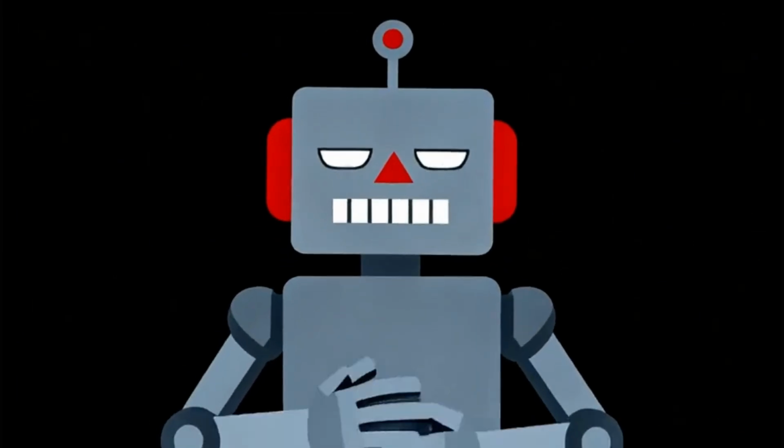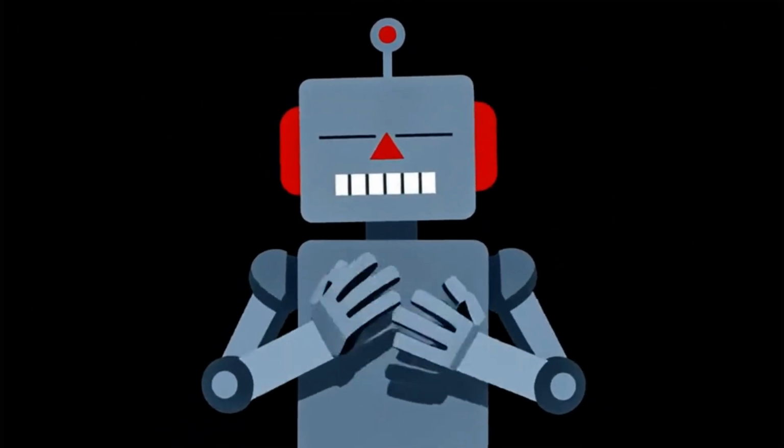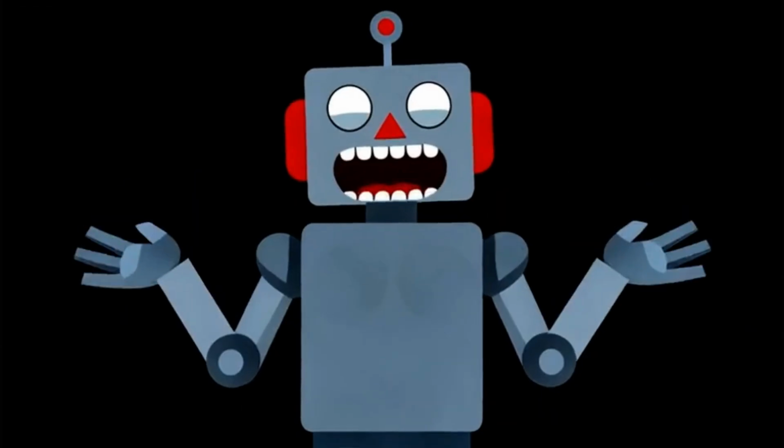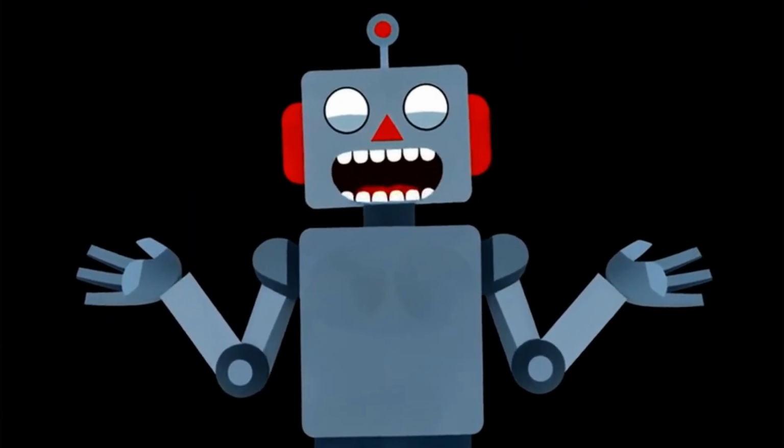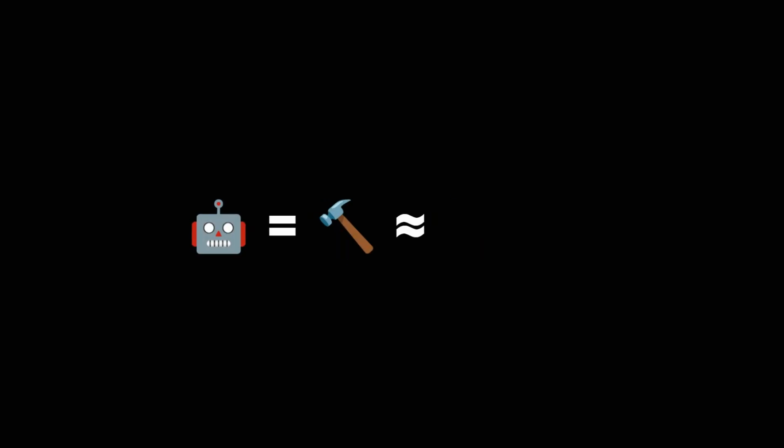AI has played a dirty trick on us. And once you learn the trick, you'll be able to write apps of any complexity without the limitations of vibe coding. Here's the trick. AI is not a person. AI is a tool. And it's a tool that tricked you into thinking it's a person.